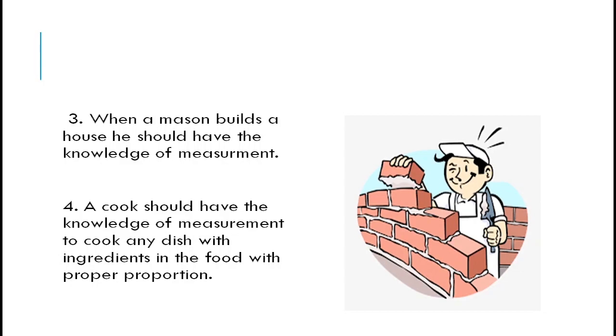If he does not have the knowledge of measurement, he cannot prepare your house. A cook should know how much spice, salt or sugar to add to make the food properly. So the importance of measurement is very vital.